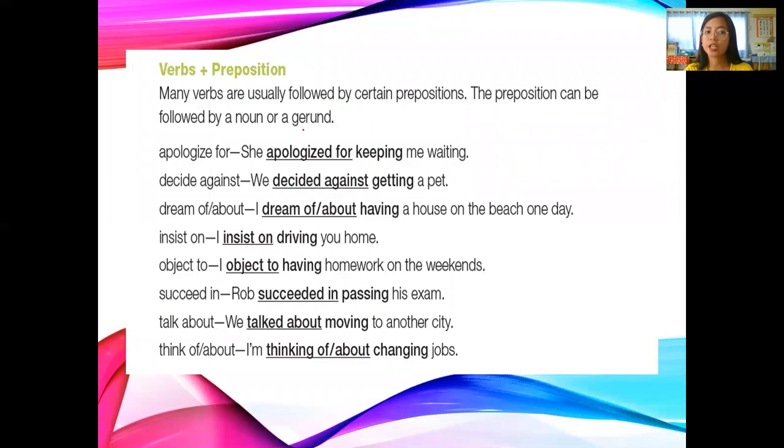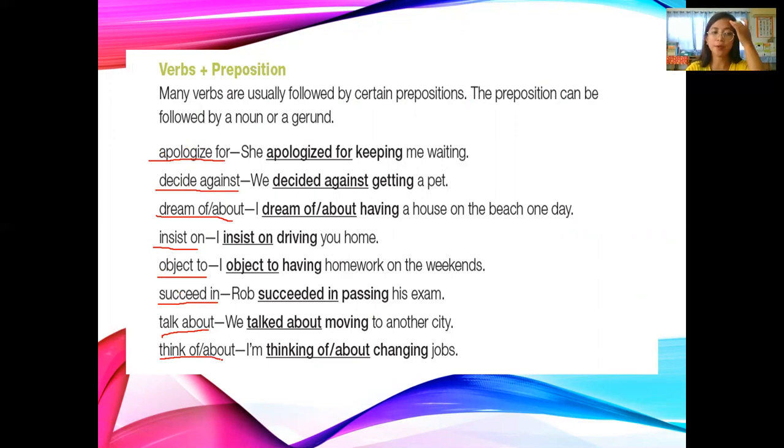The preposition can be followed by a noun or a gerund. Example here, we have the vocabulary. Number 1 is apologize for, decide against, dream of or about, insist on, object to, succeed in, talk about, think of or about.